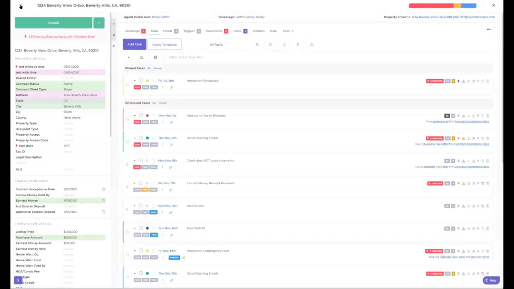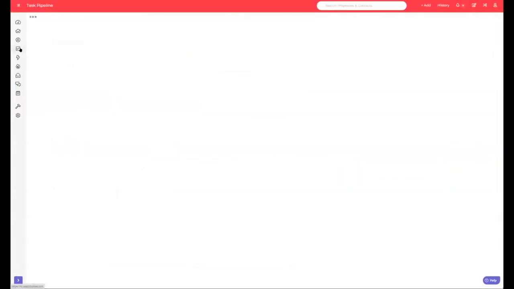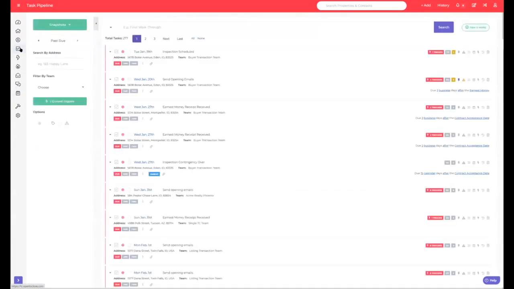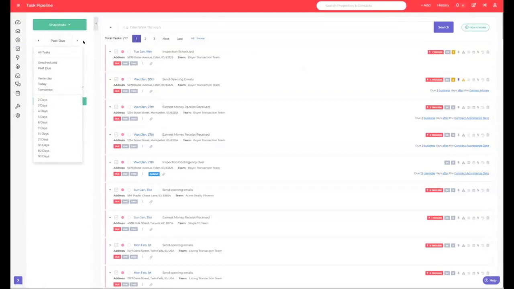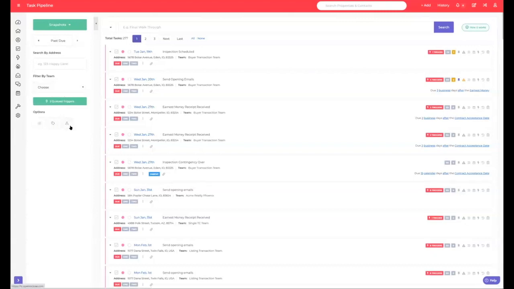This is probably a good point, Matthew. I'll just touch on this real quick. Here's the task pipeline. Now you can come in here, and these are like filters, basically. We call them snapshots, but basically think of it as a filter where you can come in here and say, show me all my past due, things due in 2 days, 3 days, 4 days, whatever. This address, or you don't have to put an address in here, by this team. So you can sort it by team. You can do by what color is on it, what tag is on it, if it's critical.